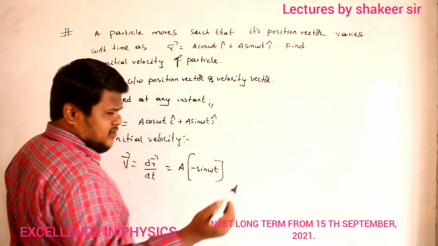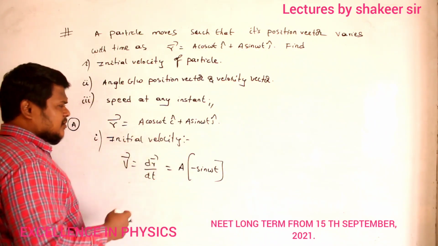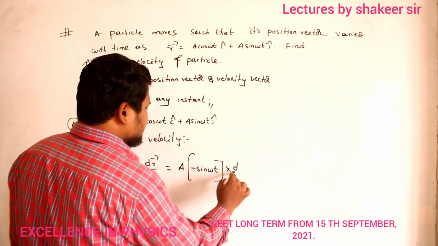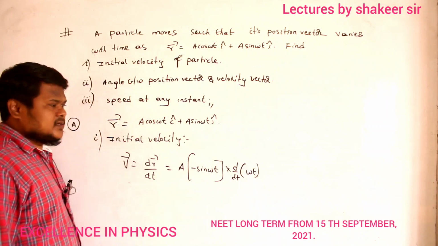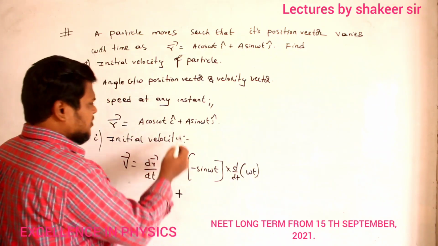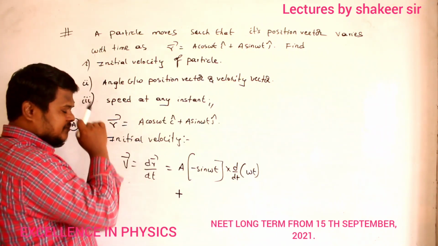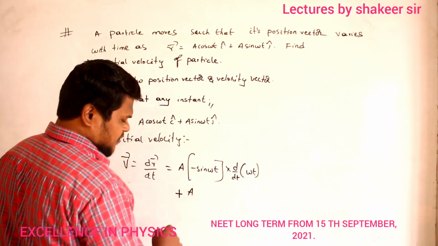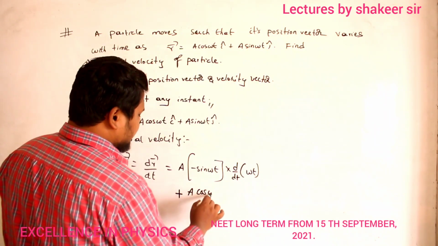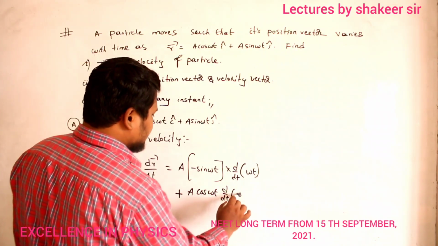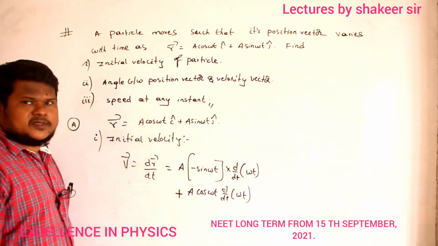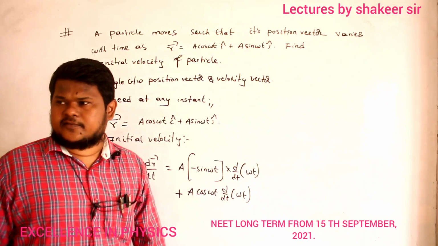So for your understanding, I will write completely. So again differentiation of omega t, I can write like this. Plus now differentiation of a sin omega t, differentiation of sin omega t is cos omega t, and again I have to differentiate omega t, chain differentiation. This process we call chain differentiation.